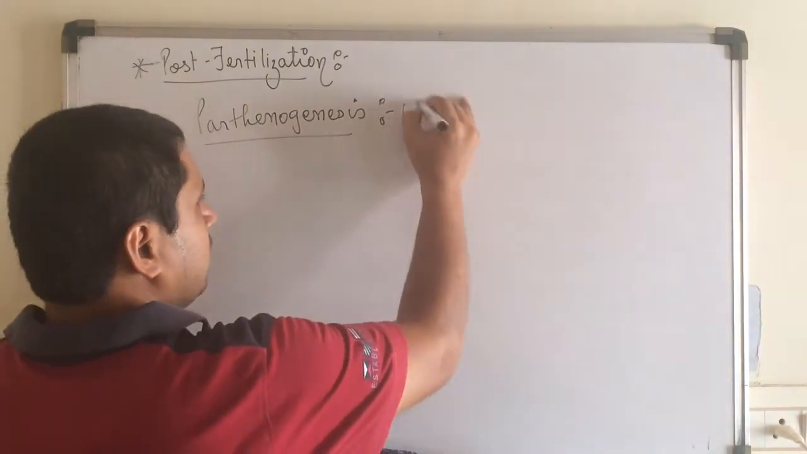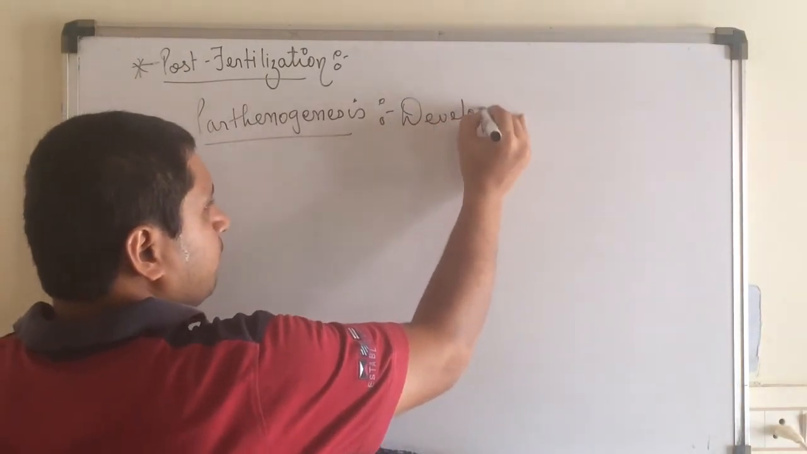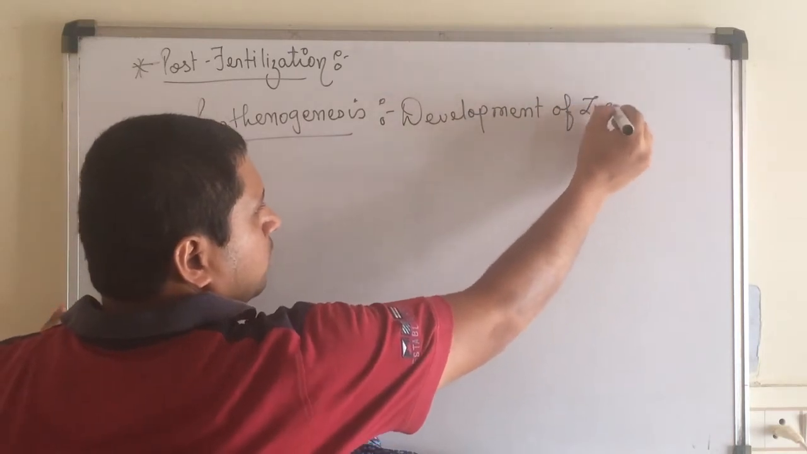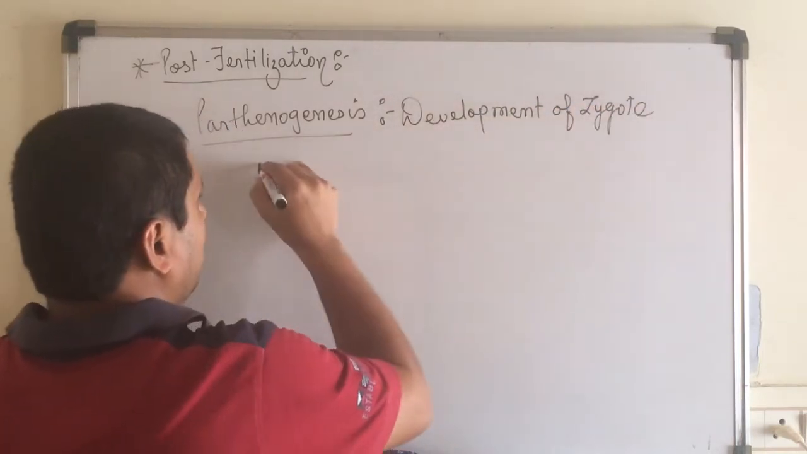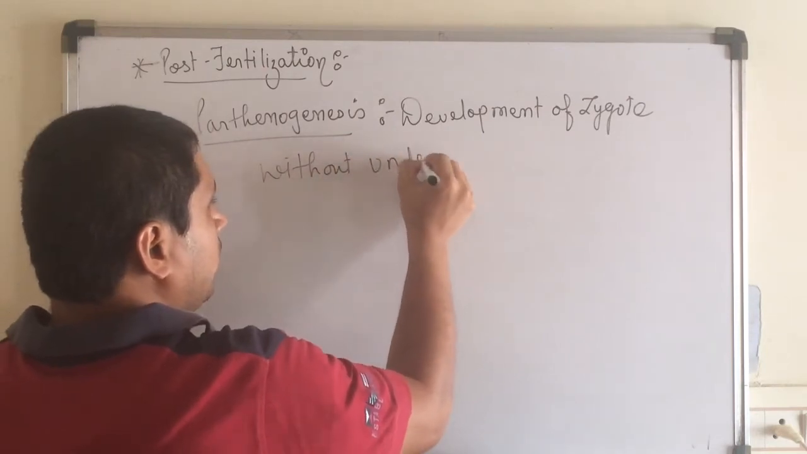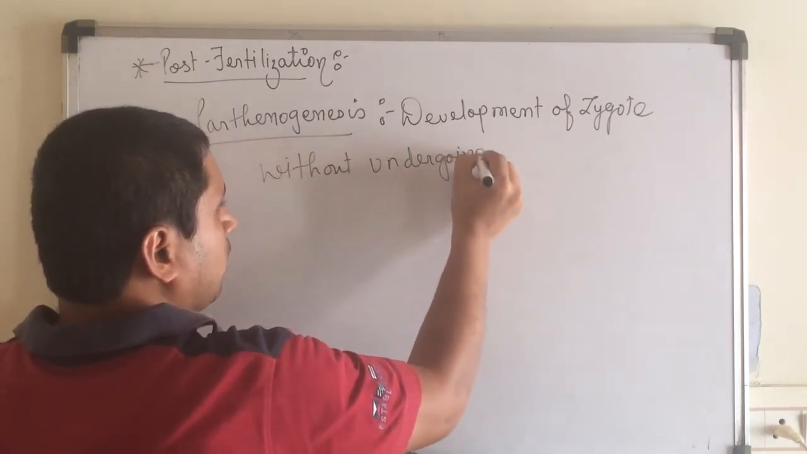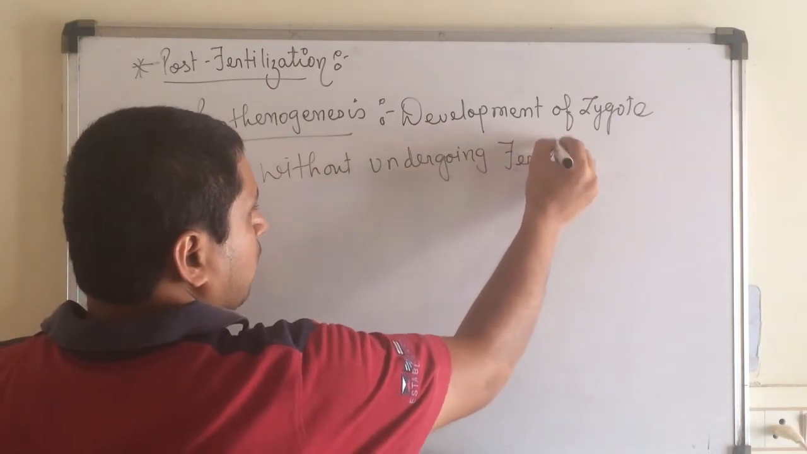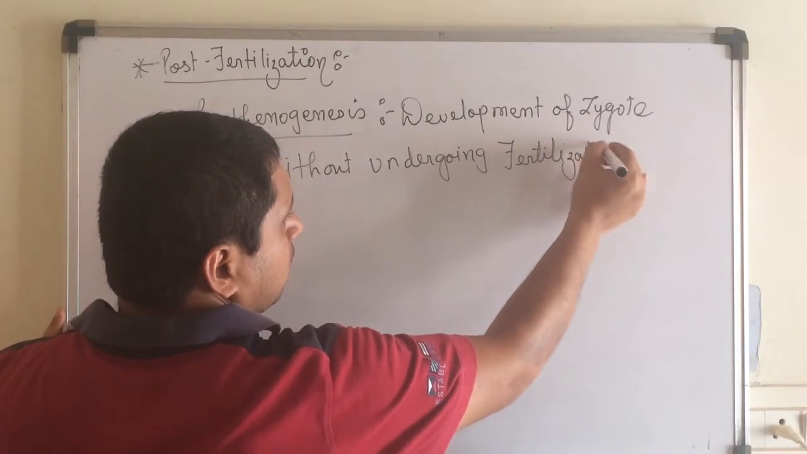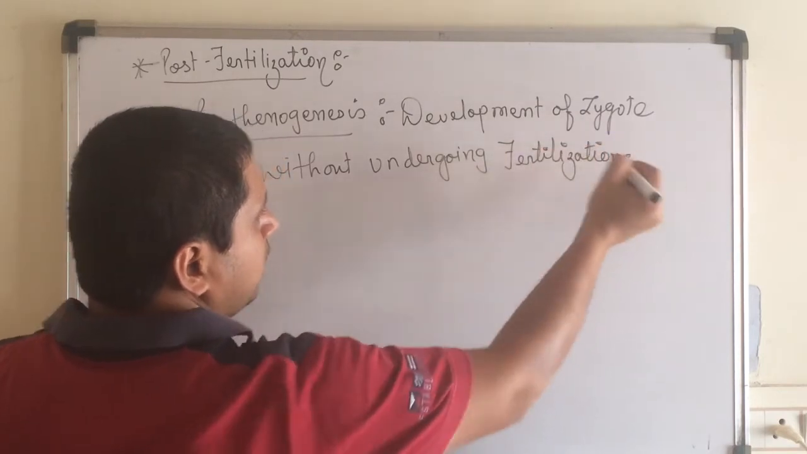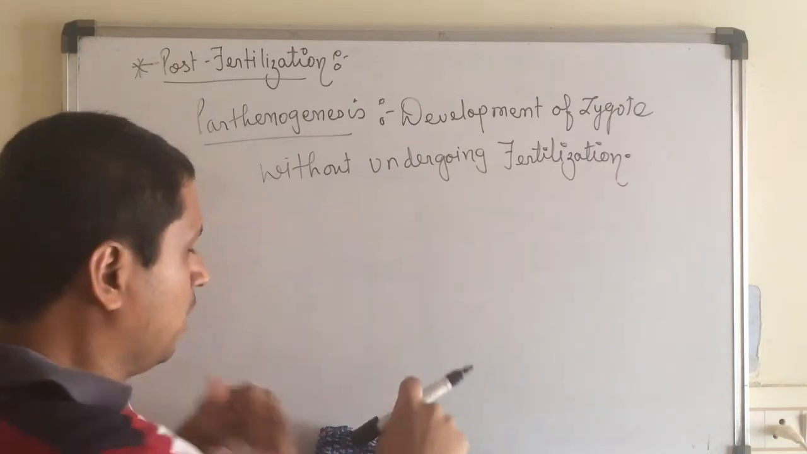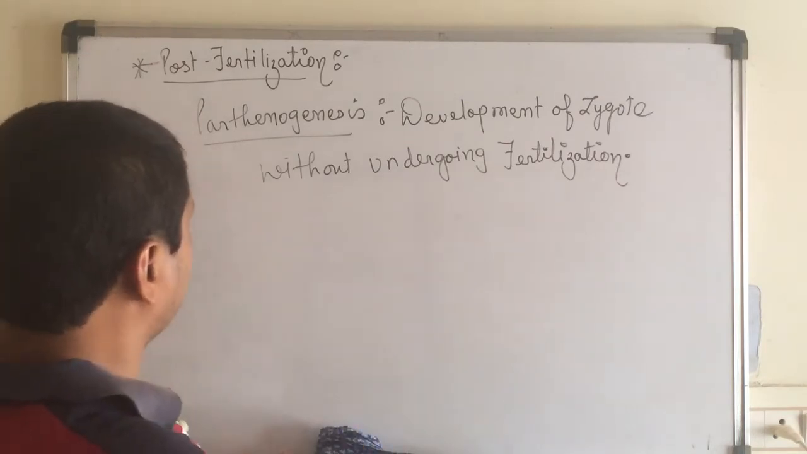That is development of zygote without undergoing fertilization. It is known as what, children? Parthenogenesis. Now, moving further, we'll talk about the post-fertilization.